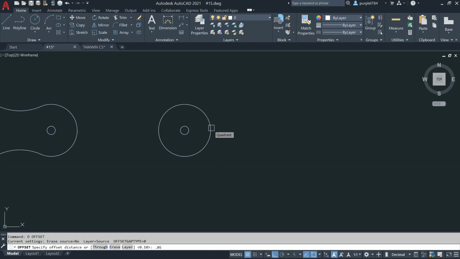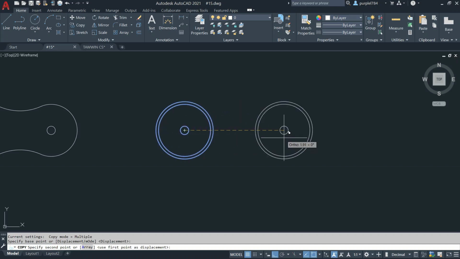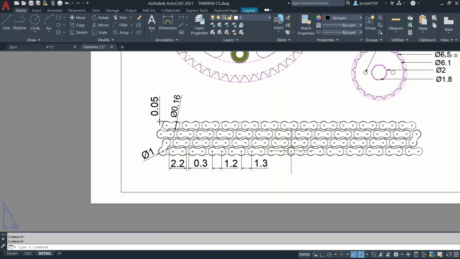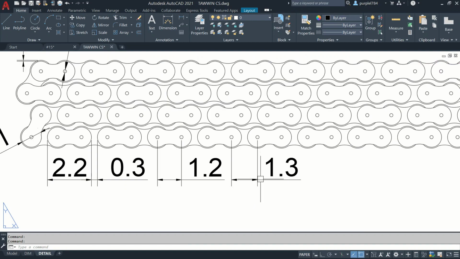To offset, hold enter. Distance is 0.05. Press enter. Offset. Then I need to copy under select object. Show the center point. Cursor go to the right. The distance is 1.3. Press enter. Check the dimension. Distance is 1.3.